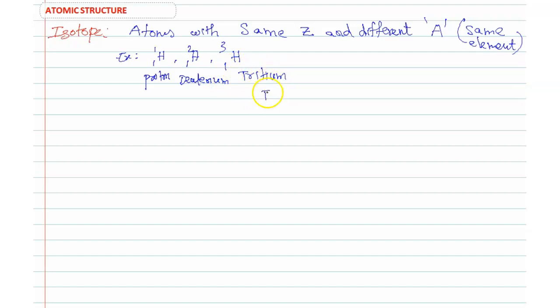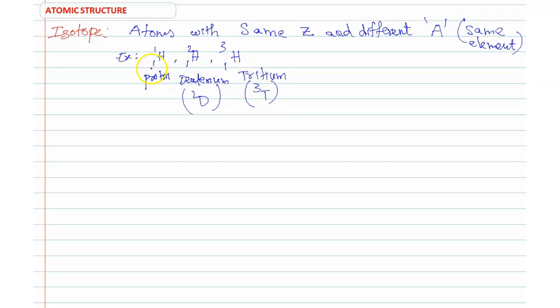We can write 1H3 as T3 also, and 1H2 as D2 also. This one is simply H1. D means deuterium. T means tritium.